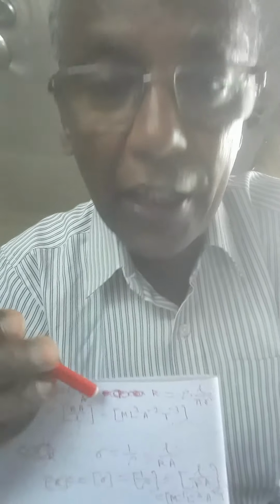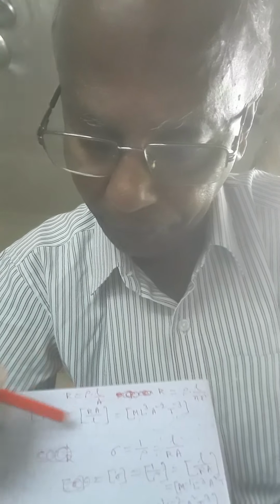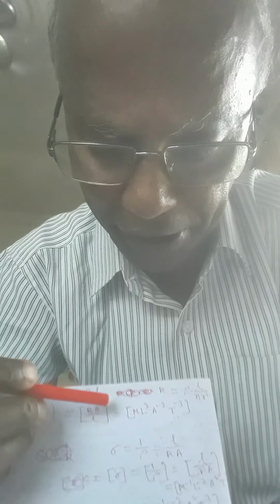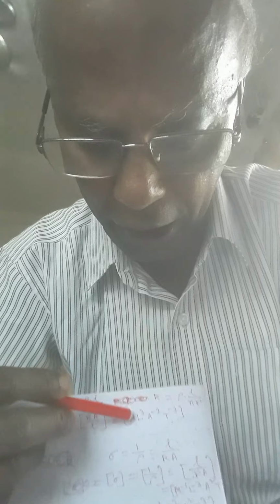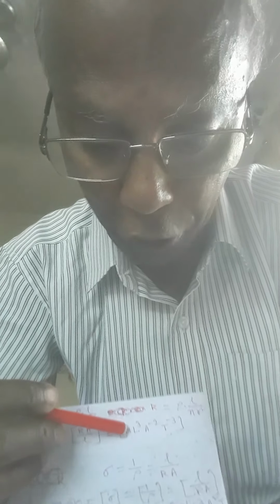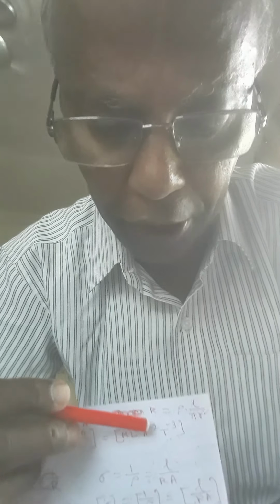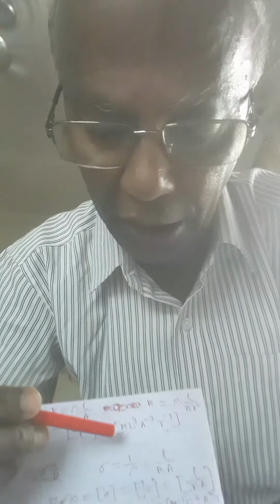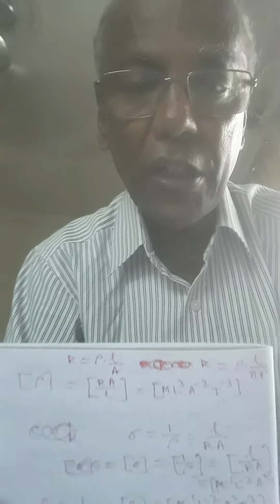It is written here, you see. Dimension of specific resistance is M L cube A to the power minus 2 T to the power minus 3. This is the dimension of specific resistance.